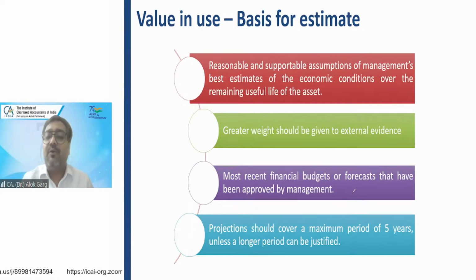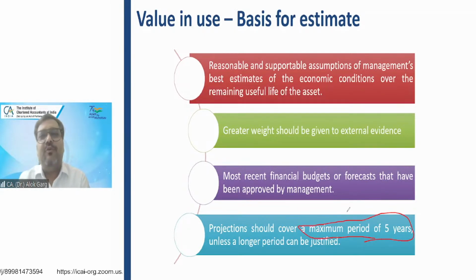So the maximum period of projection is 5 years. But do you think, for example, if I talk about aviation companies or telecom companies, they have a tower life equivalent to 20 years. The life of optical fiber cable is 20 years, 30 years. The life of a plane is 20 years. So do you think while doing an impairment testing, they should also take a life of 5 years?